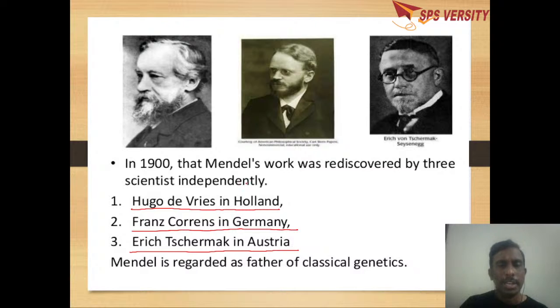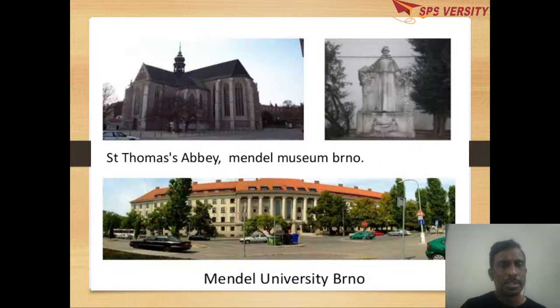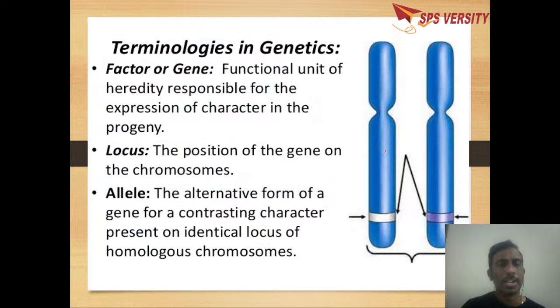These three people rediscovered Mendel's laws. Here you see the Mendel University of Brno and the Mendel Museum, Brno, where he is considered father of genetics.